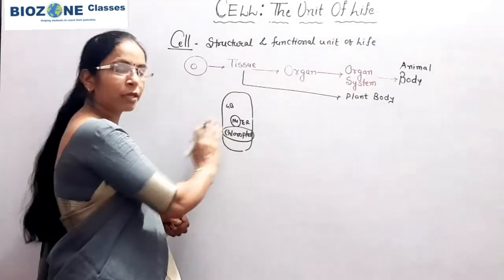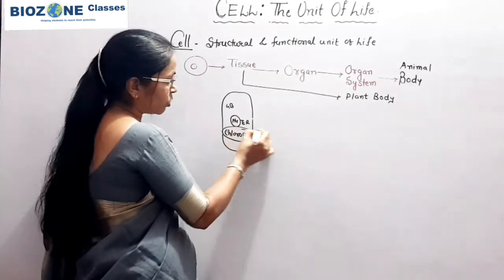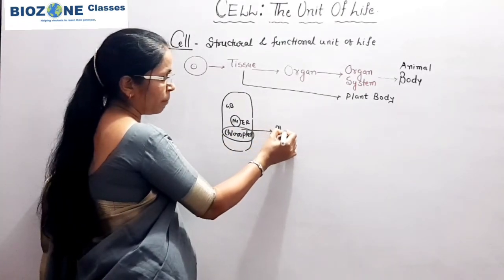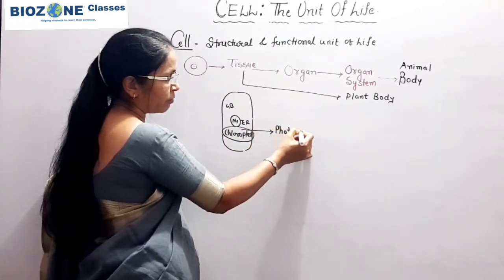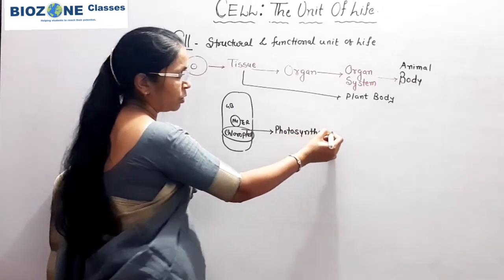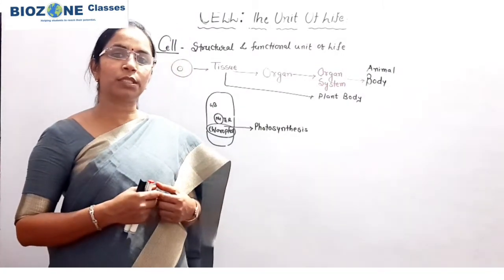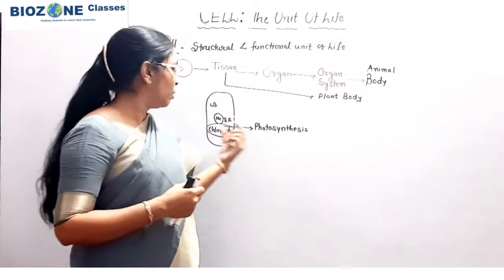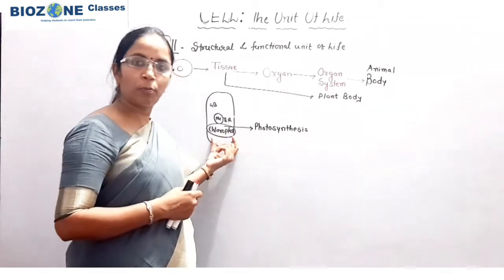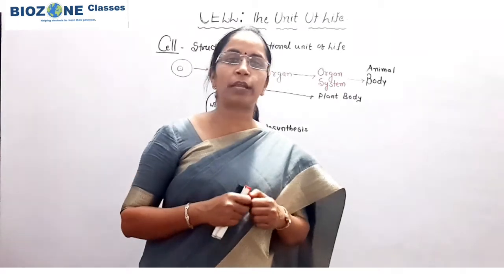Only we explain here the plant cell shows the presence of chloroplast, and because of the presence of chloroplast, the important function of the plant cell is to perform the process of photosynthesis. So the question is: why does the plant cell perform photosynthesis? The main reason is the presence of chloroplast.